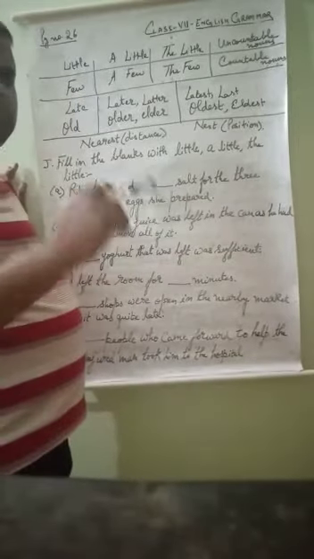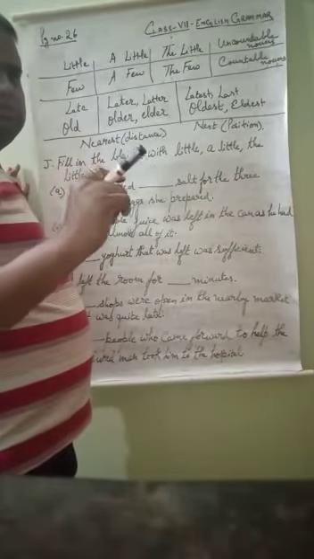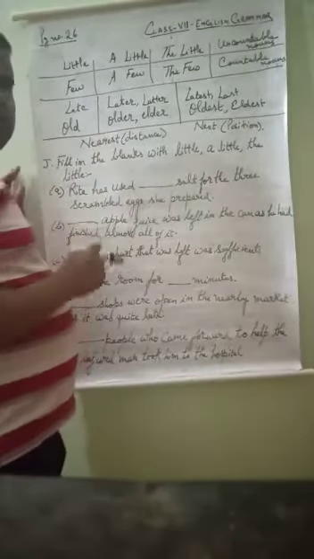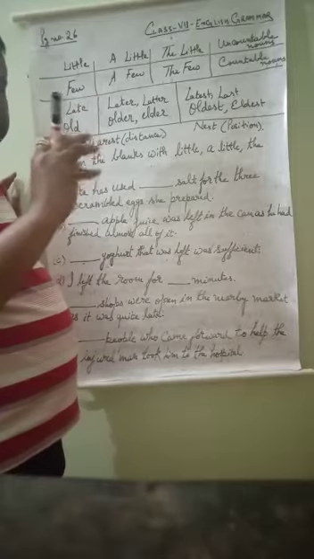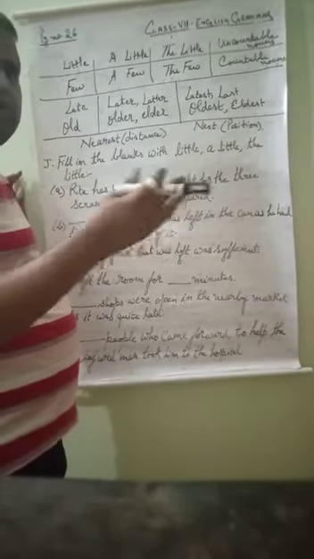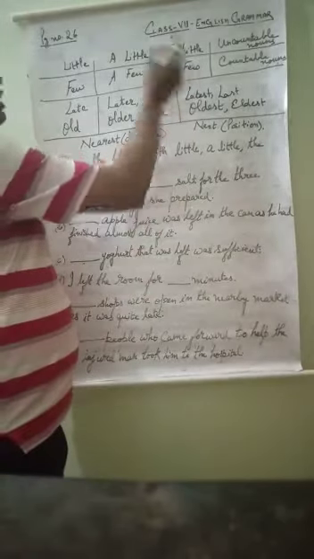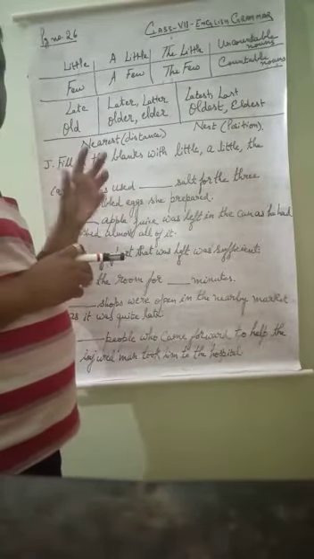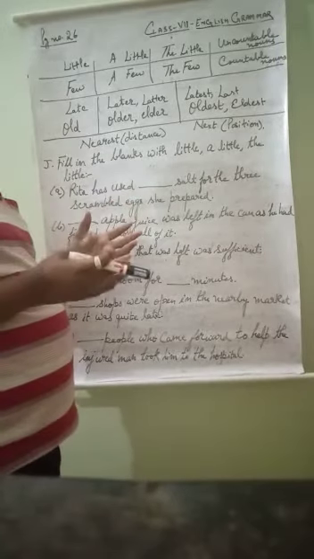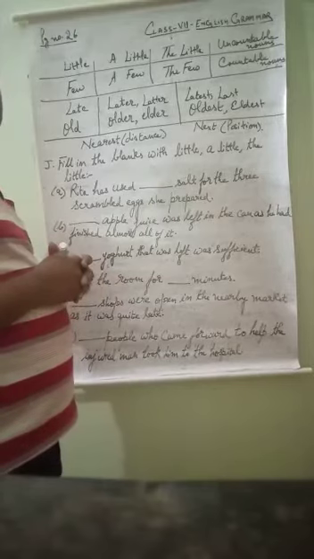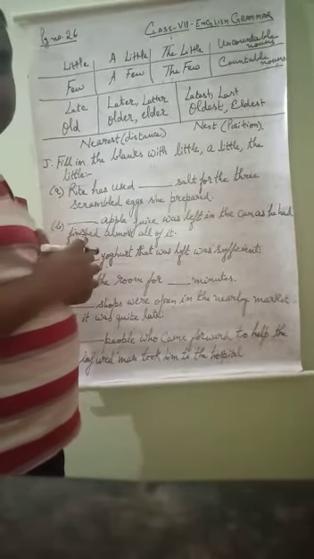Few means very less, near about none. A few means fewer things or fewer people are there, but it is not equal to zero. But the few also means fewer things or fewer people are there, but as a whole. The few students who were studying in the class went to the computer lab.